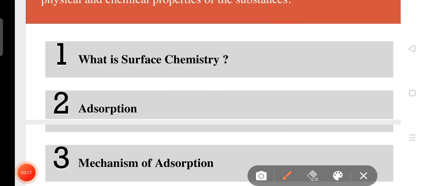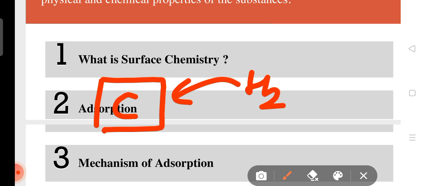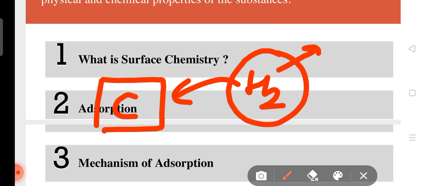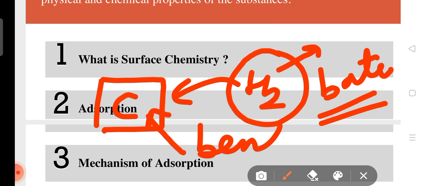The common example: if we adsorb hydrogen gas on the surface of charcoal, hydrogen is the adsorbate, while charcoal, a carbon allotrope, is the adsorbent.